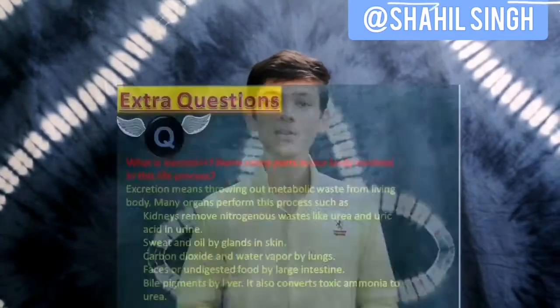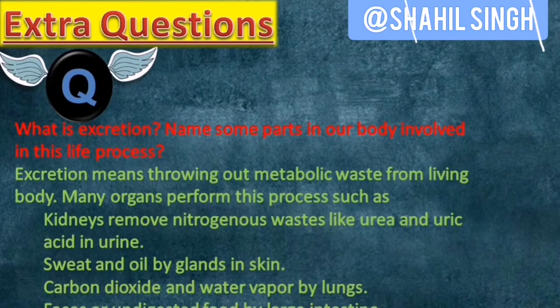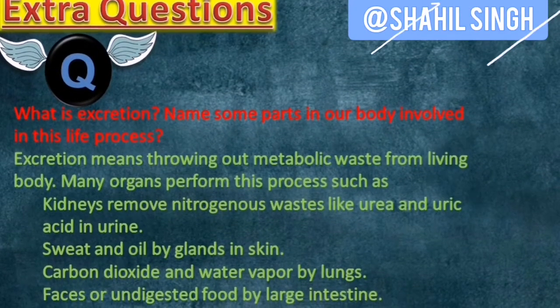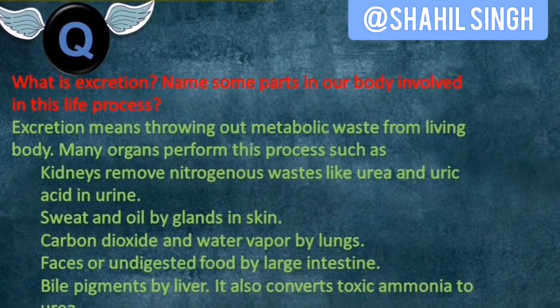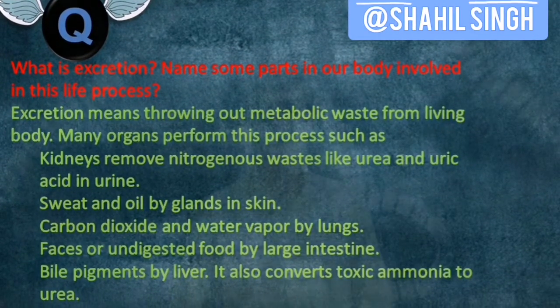So our next question is, what is excretion? Name some parts in our body involved in this process. So excretion means throwing out metabolic waste from living body. Many organs perform this process, such as kidneys remove nitrogenous waste like urea and uric acid in urine, sweat and oil by oil glands in our skin, carbon dioxide and water vapor by lungs, feces or undigested food by large intestine, bile pigments by liver. It also converts toxic ammonia into urea.